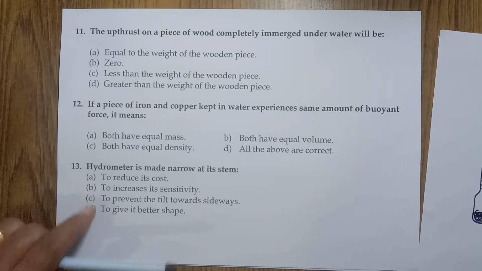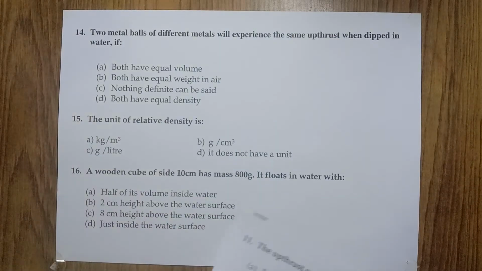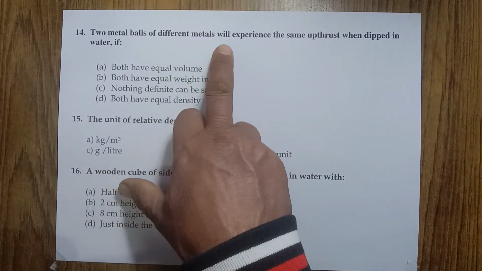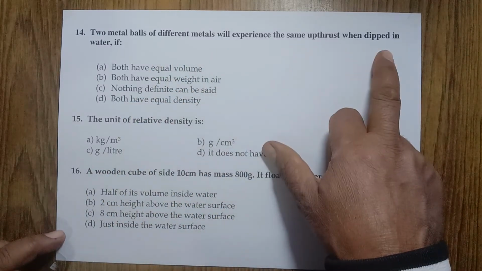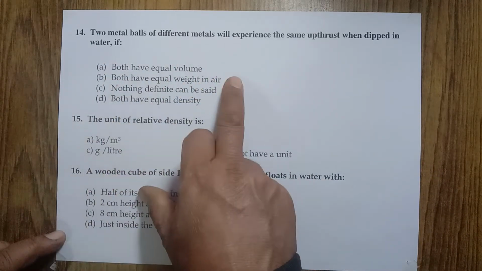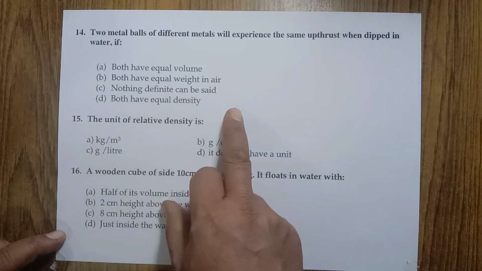Option B is correct. Okay, let's go to another question. Question number 14. Two metal balls of different metals will experience the same upthrust when dipped in water if both have equal volume, both have equal weight, nothing definite can be said, or both have equal density.